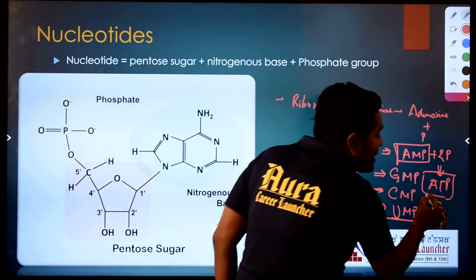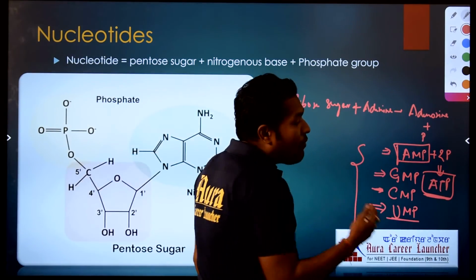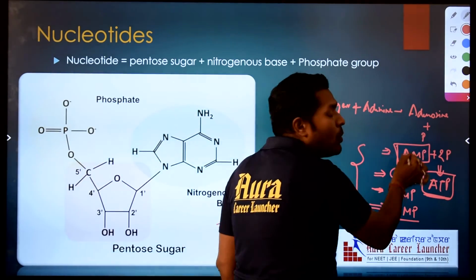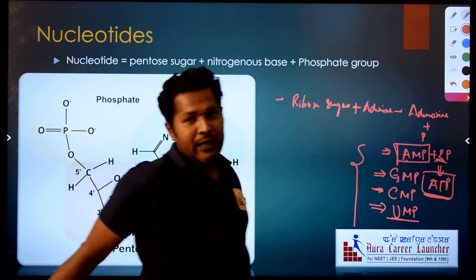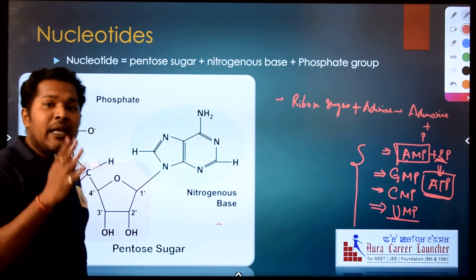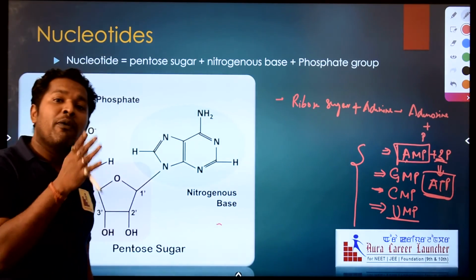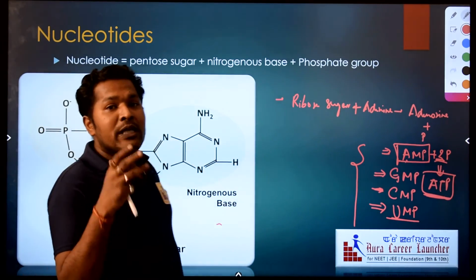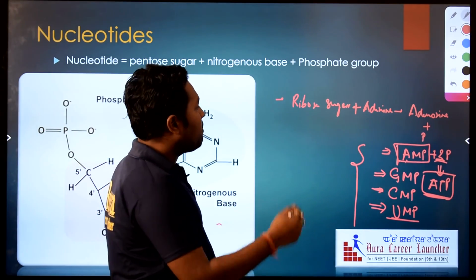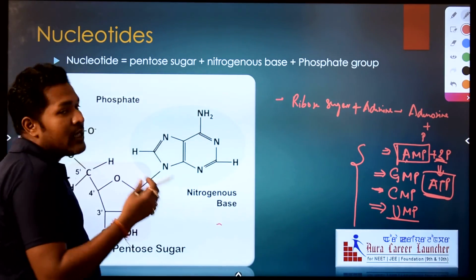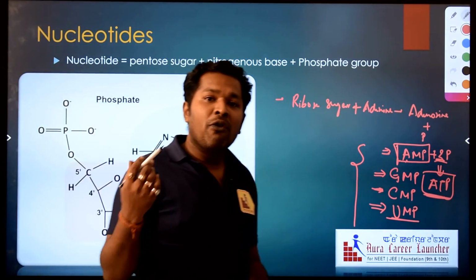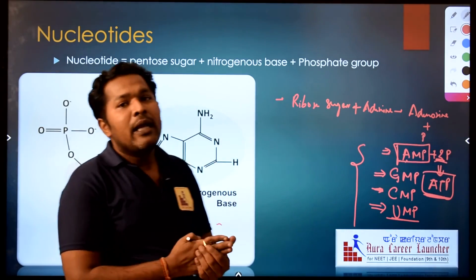So ATP is nothing but the triphosphate form of a nucleotide where two more phosphate groups are added. So this is all about the nucleotides responsible for the formation of DNA and RNA.